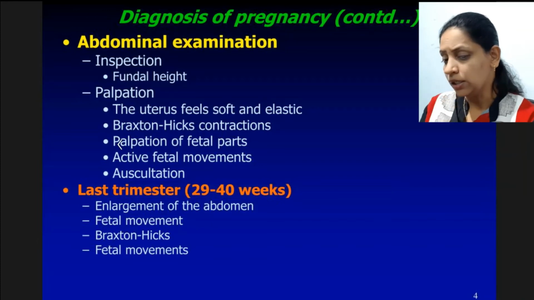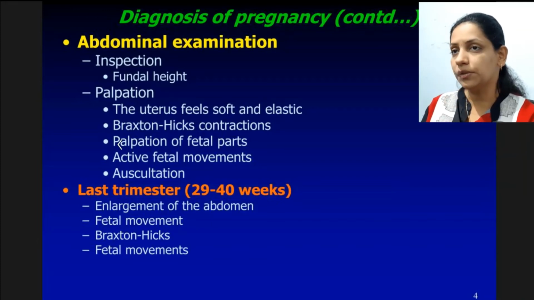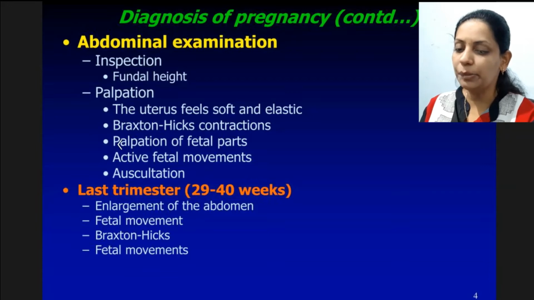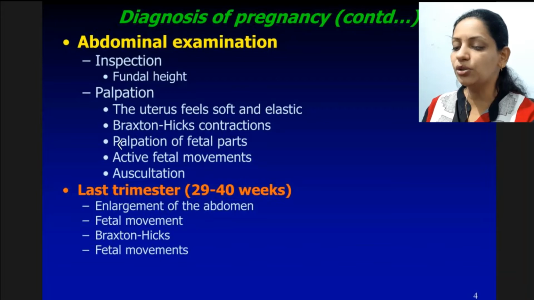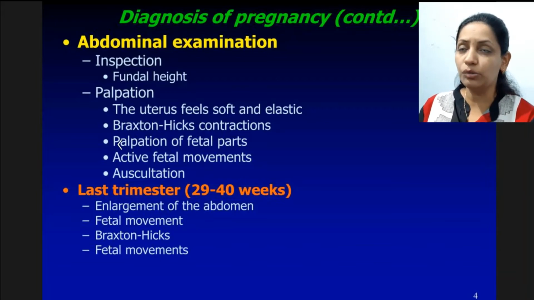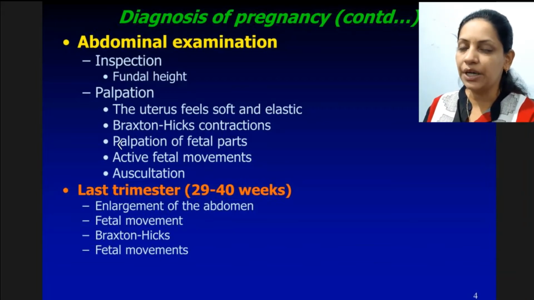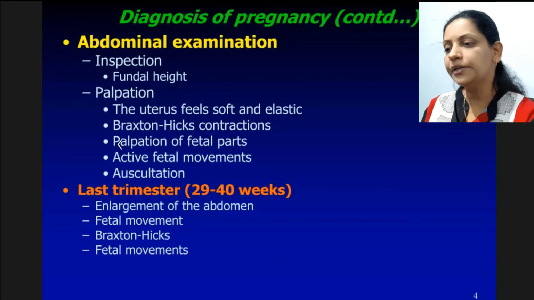Also there is pigmentation, particularly brown pigmentation on the face of that female, which usually develops in this trimester. Also there is linear pigmentation on her abdomen. We call it linea nigra, that is brown pigmentation on the middle line of abdomen. And these are the general things which we see during this trimester.